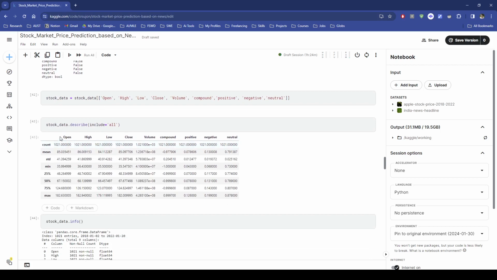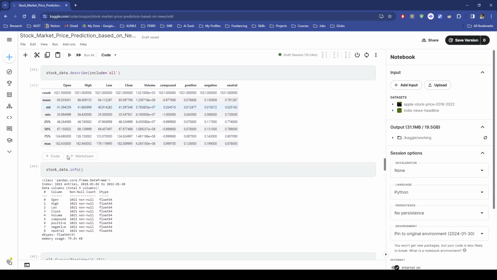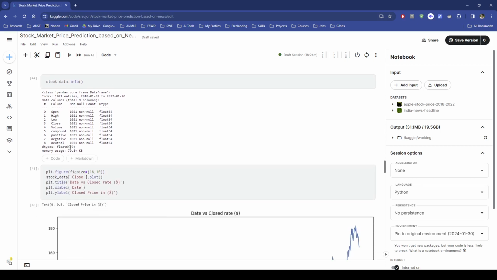After that, by describing with the describe function, we can see the total statistics of the whole data set. You can see the maximum is 182 and the minimum is 35 for open, but we don't need open right now. We'll need only close here.